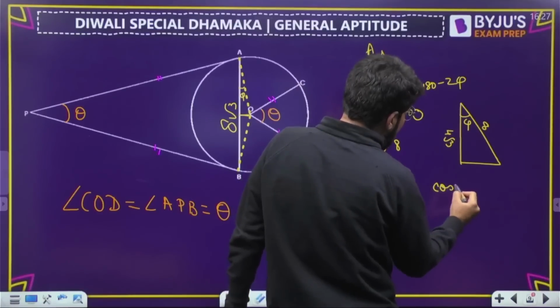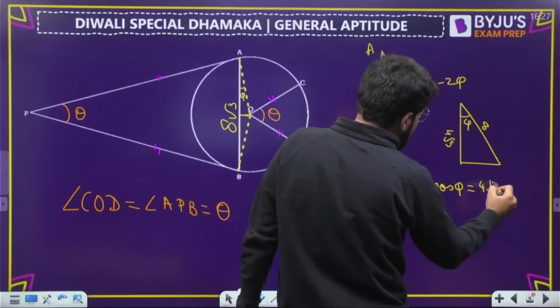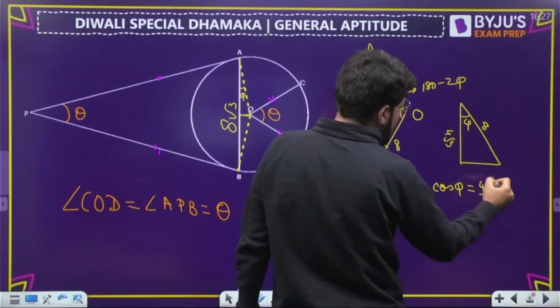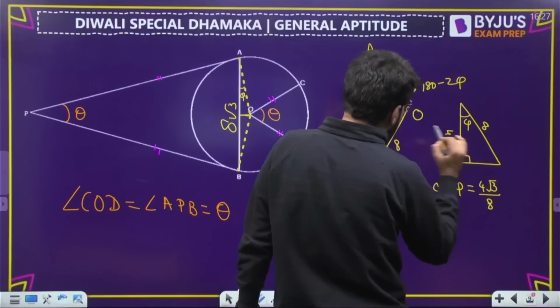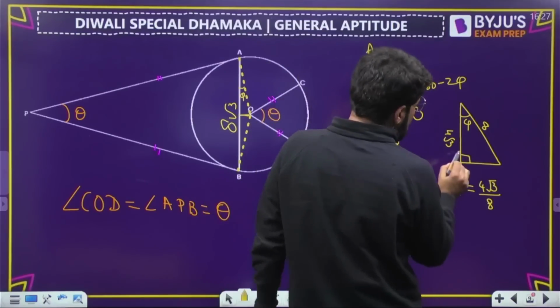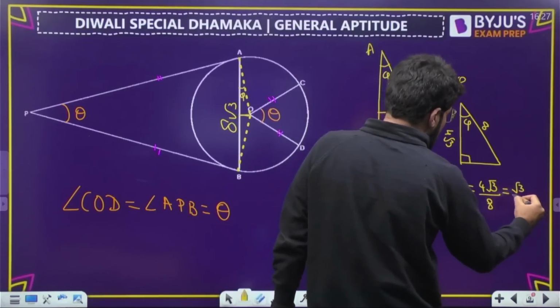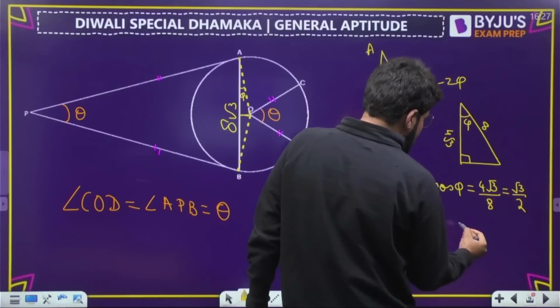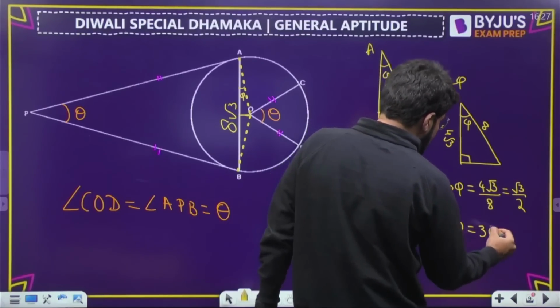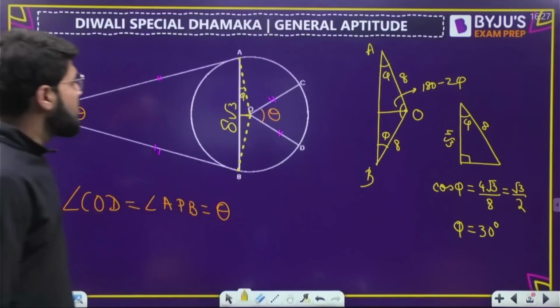Simple trigonometry. Cos phi is base upon hypotenuse. Right angle triangle hai, because I have dropped a perpendicular. So 4 root 3 divided by 8, base upon hypotenuse, and that becomes root 3 by 2. Cos phi is root 3 by 2, and that is possible for 30-degree angle.